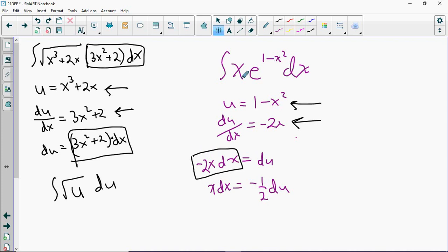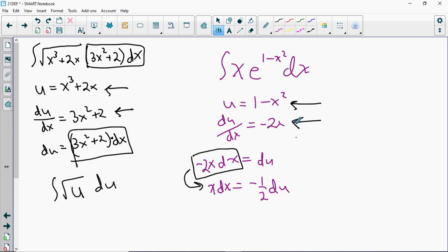Now I look back at the original, I don't have negative 2x dx, I have x dx. So I want to make this into x dx, and I do that by simply dividing both sides of this equation by negative 2. And now my x dx becomes a negative 1/2 du.